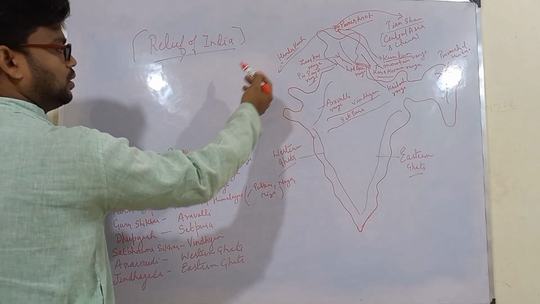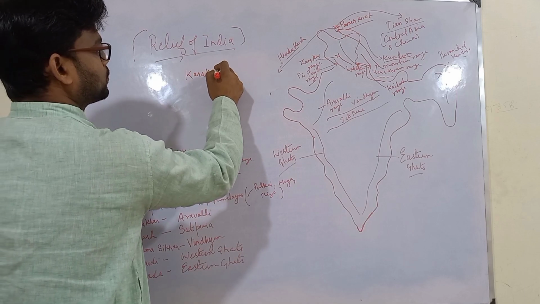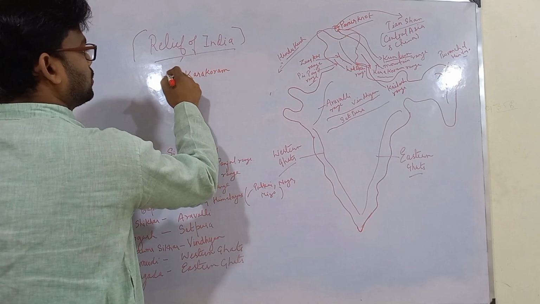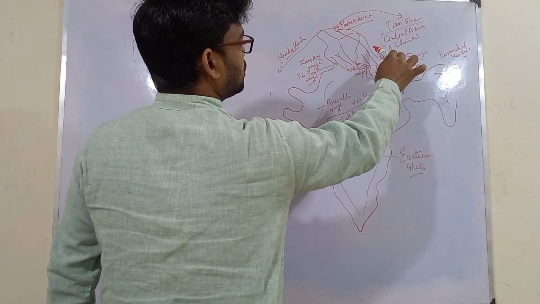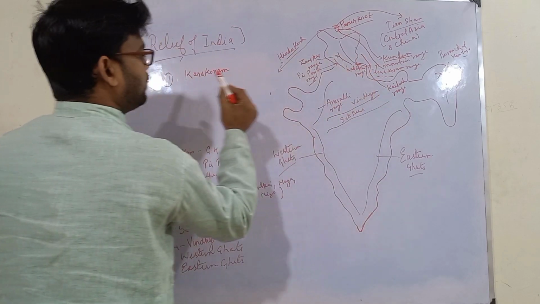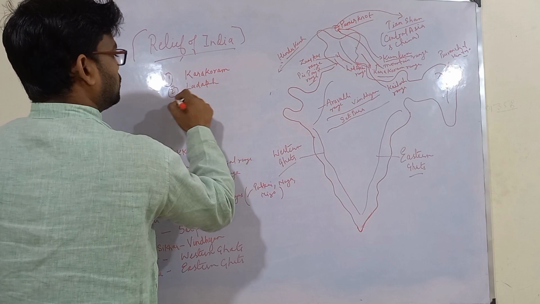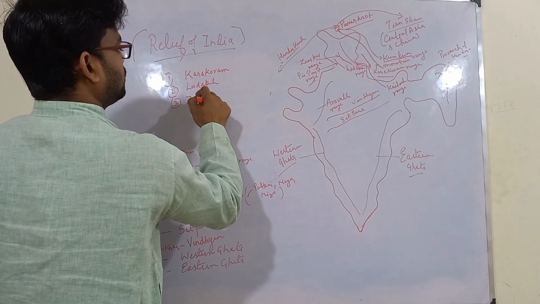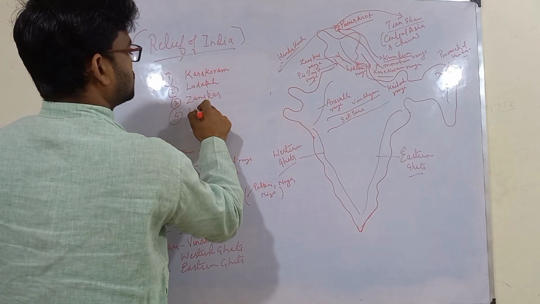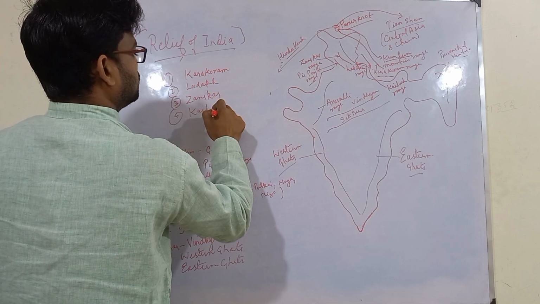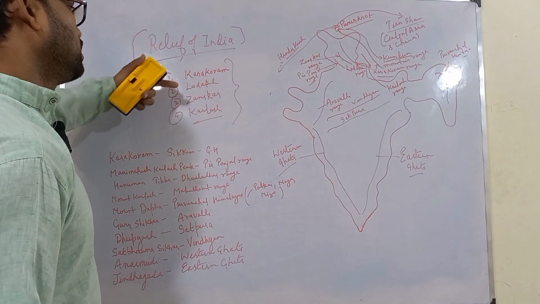So just remember, generally these four options are given: Karakoram. See here, this Karakoram mountain range, it is here. This is the northernmost part. Then we will have Ladakh. Third one we will have Zanskar. And fourth one we will have Kailash. Generally these four mountain ranges are given and you are asked to arrange them from north to south.